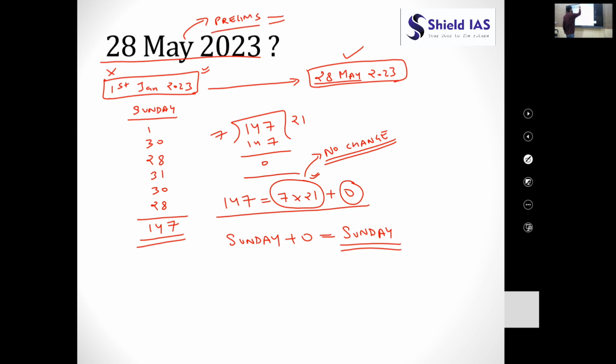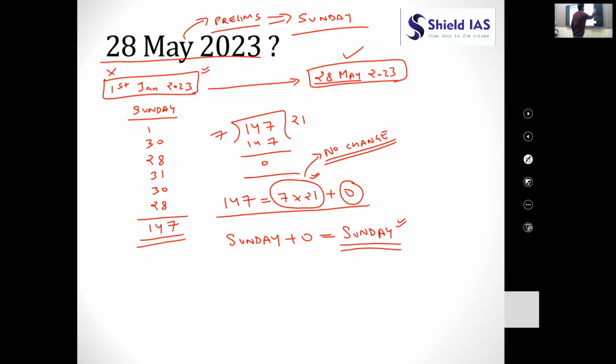right? And prelims paper is always conducted on Sunday, right? So if your preparation is not started, or if you have not started the preparation of the prelims paper, I insist you to start your preparation of prelims, right? Because now how many days are left? Please calculate and tell me in the comment section.